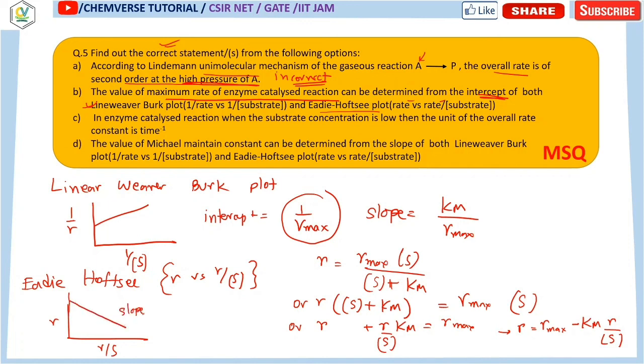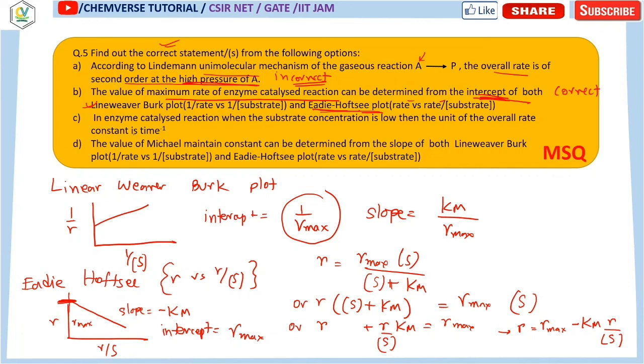The slope is nothing but minus Km, and the intercept is R max. So from the intercept of the Eadie-Hofstee plot I can easily determine the maximum rate. So R max is a correct option.